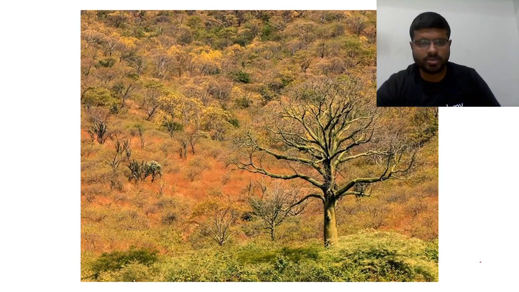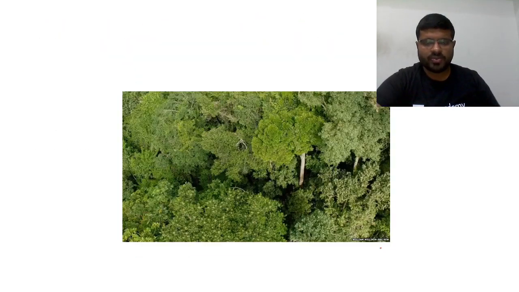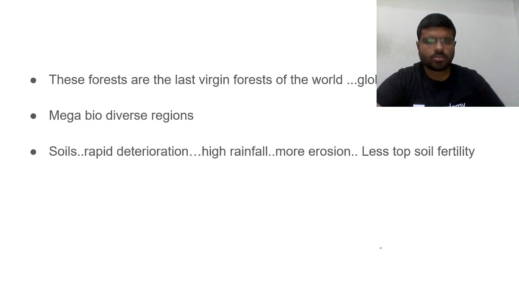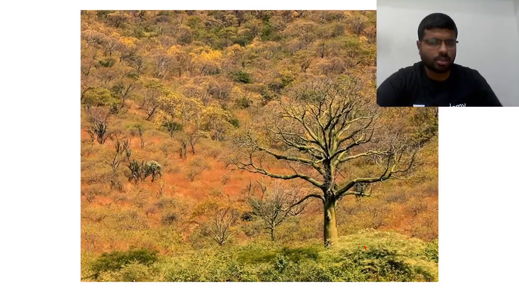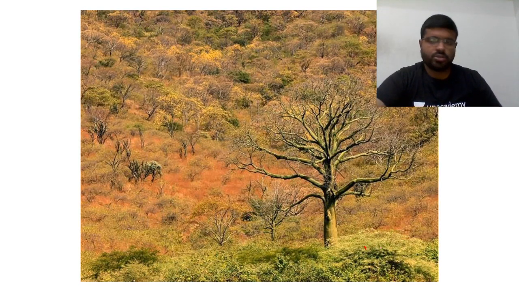This is the typical photo which you can call of a tropical deciduous forest. See the density, there is much lesser, there is much more gap here. Whereas if you see the tropical evergreen forest, you see the density very high, right? So this is tropical evergreen forest, and this is the tropical deciduous forest. So whenever you discuss these biomes, the first picture you should get is this.